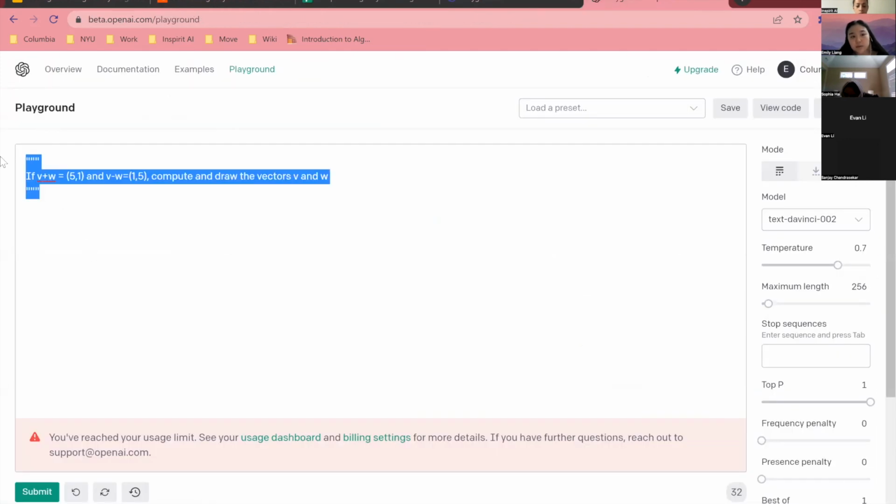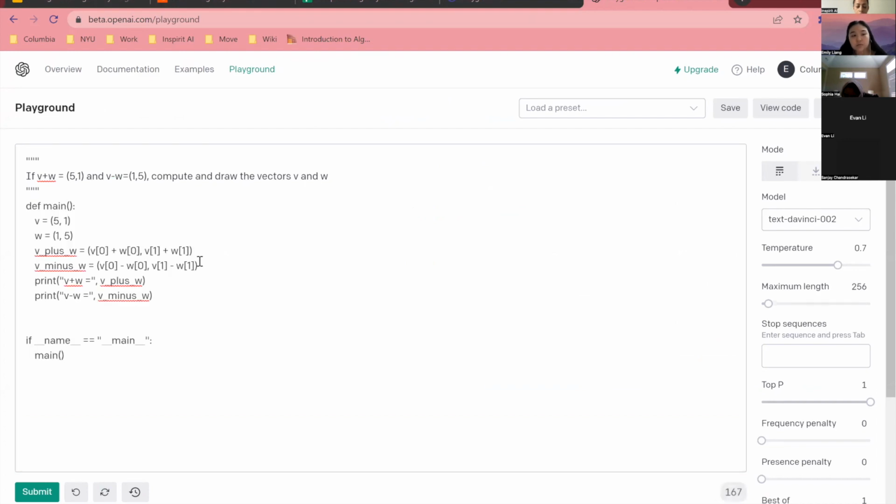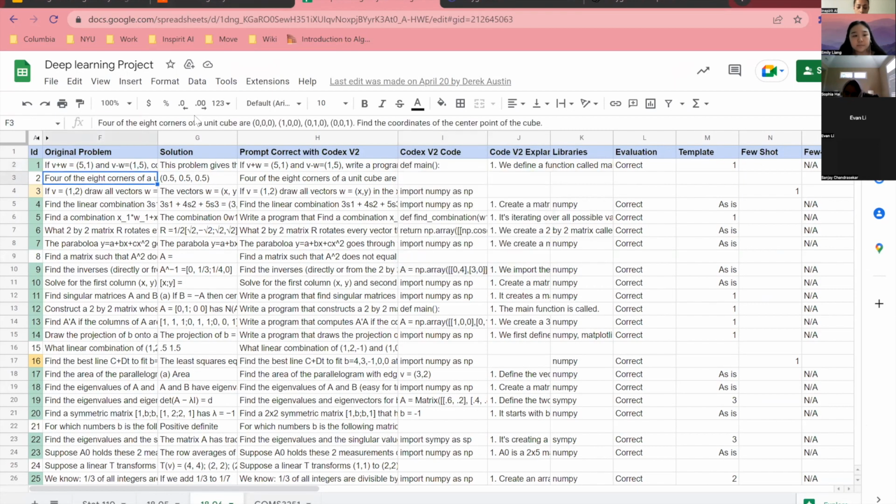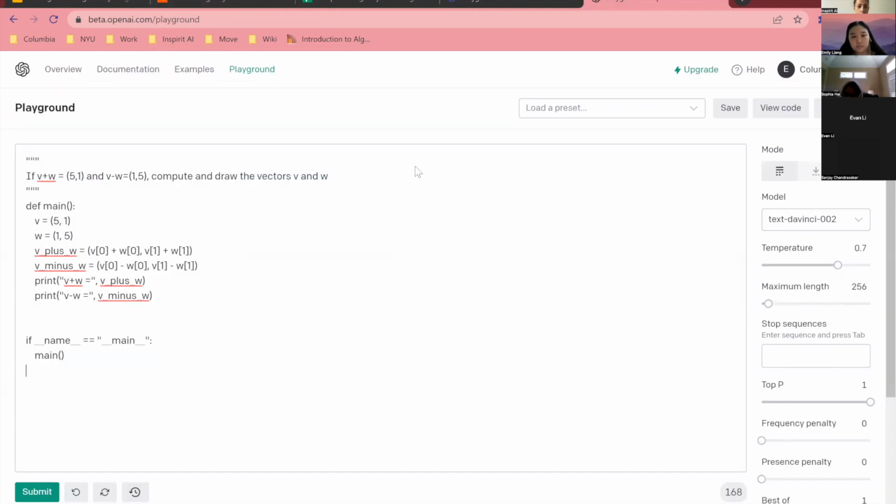So instead of putting just this, which would be zero-shot learning, we would do it like this. We would give the answer for this, and then we would put in a new question. And then we would submit and ask and see if it would output an answer.